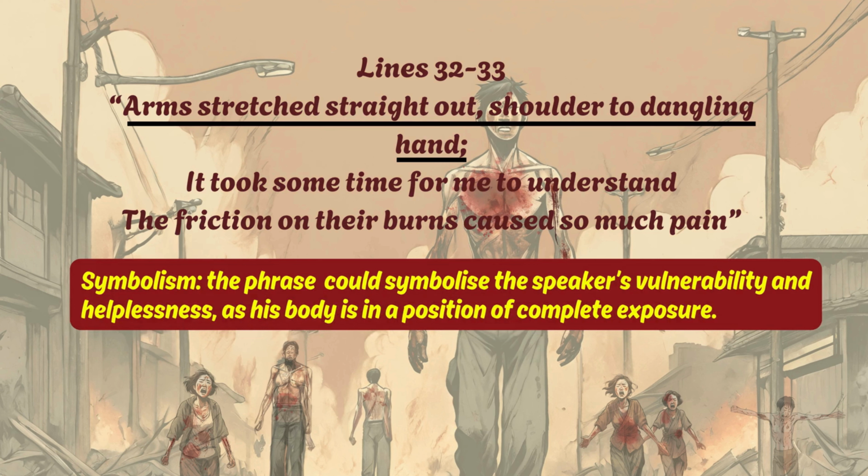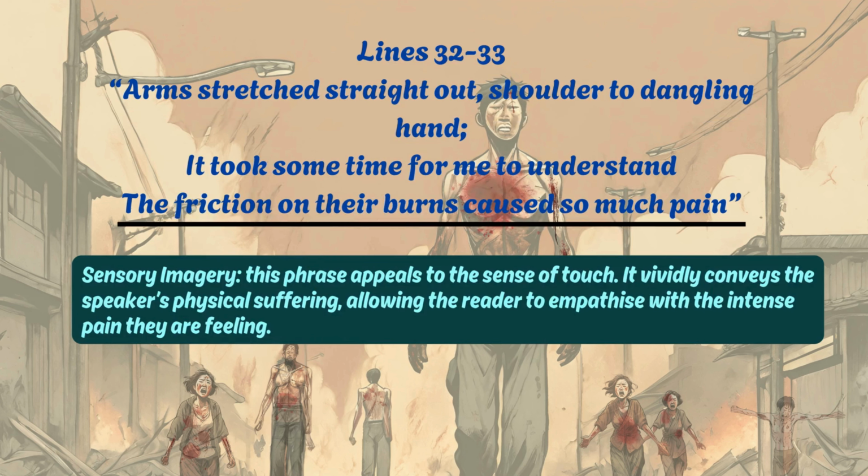In this line, the phrase arms stretched straight out could symbolize the speaker's vulnerability and helplessness as his body is in a position of complete exposure. This could also represent a feeling of reaching out, either for help or understanding. Now, the friction on their burns caused so much pain is an example of sensory imagery because it appeals to the sense of touch. Okay, now it vividly conveys the speaker's physical suffering, allowing the reader to empathize with the intense pain that they are feeling.